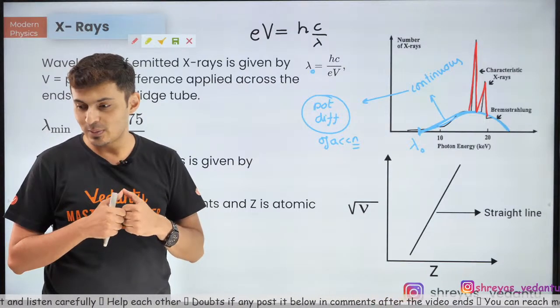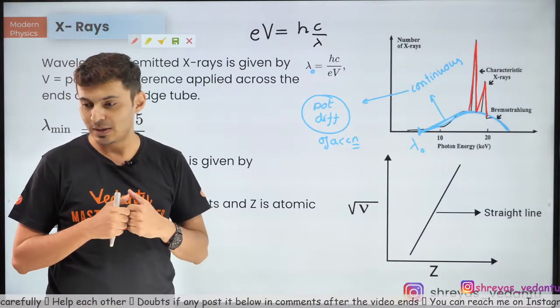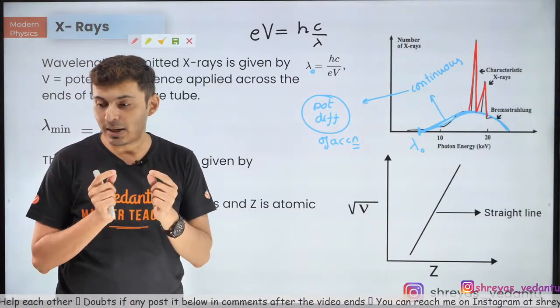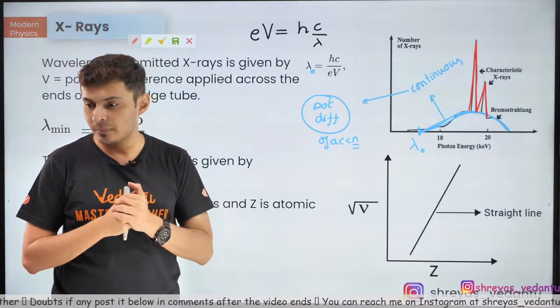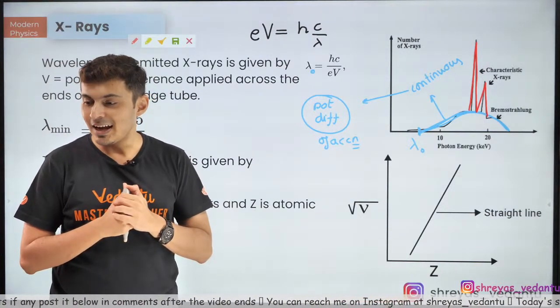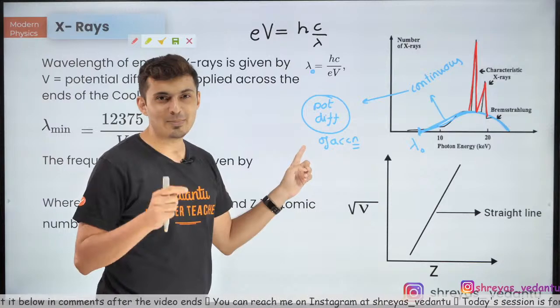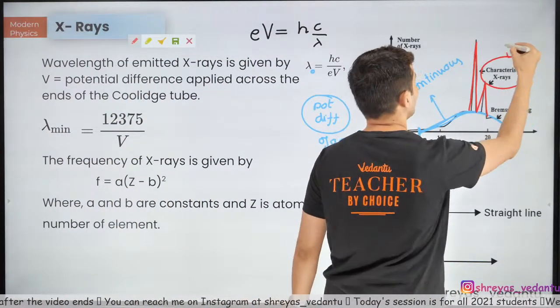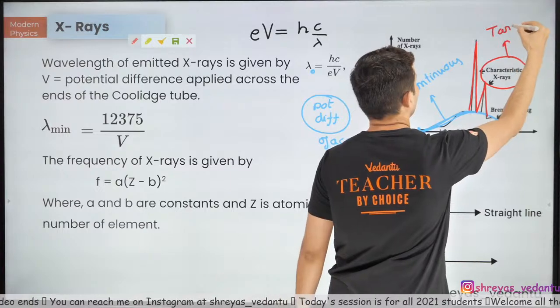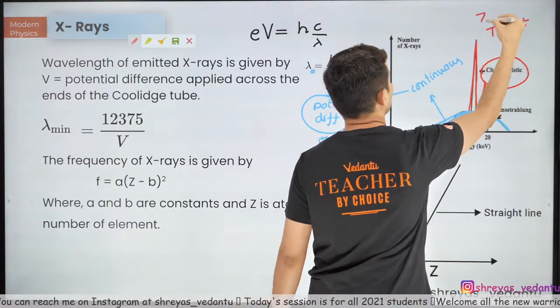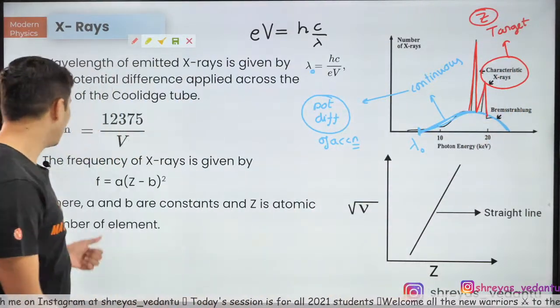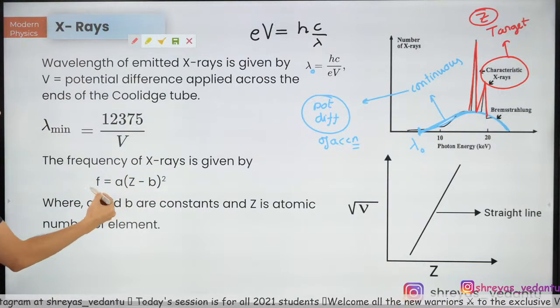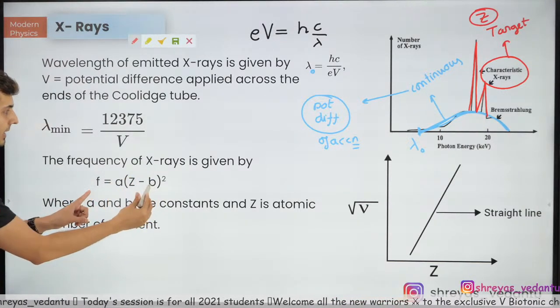No, it does not depend on the frequency. It does not depend on acceleration. It depends on Z. Yes, it depends on the target material. So this characteristic only depends on the target material. Keep this in mind. That is basically the Z. And there is a formula for that. So this is what you will use for the characteristic X-rays.